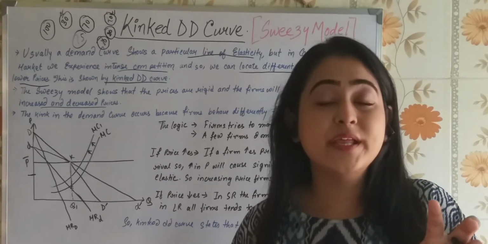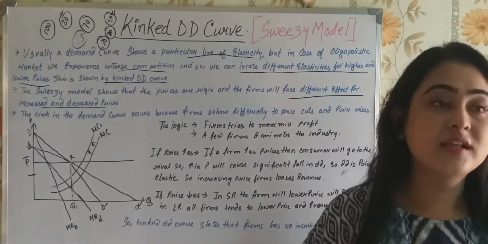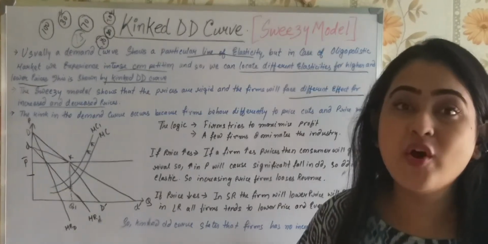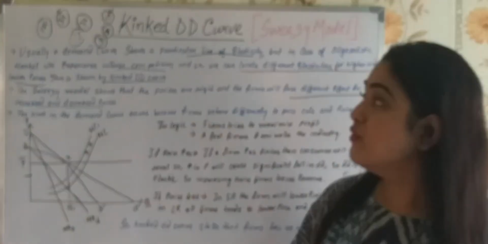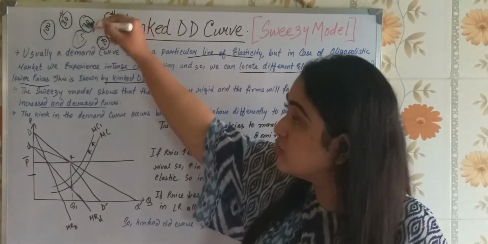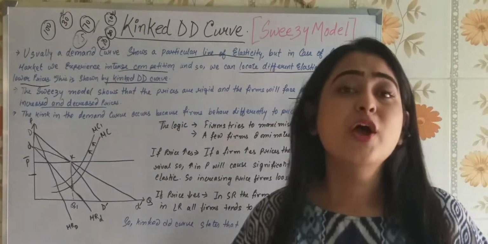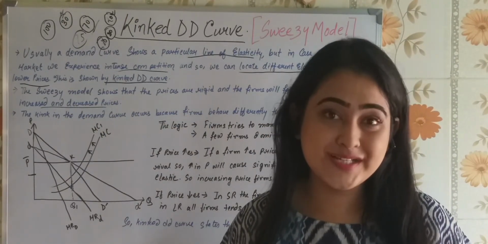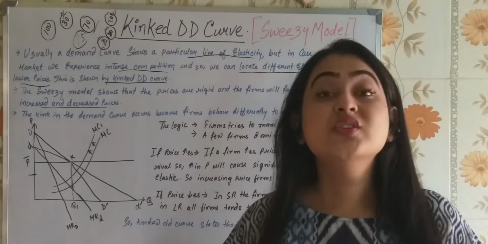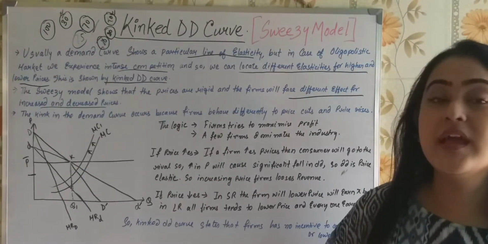Again, in the course of time, other firms will follow you. Now what if you have already reached 70 rupees? Now you cannot just make a loss and sell the commodities, isn't it? So this is what is happening.